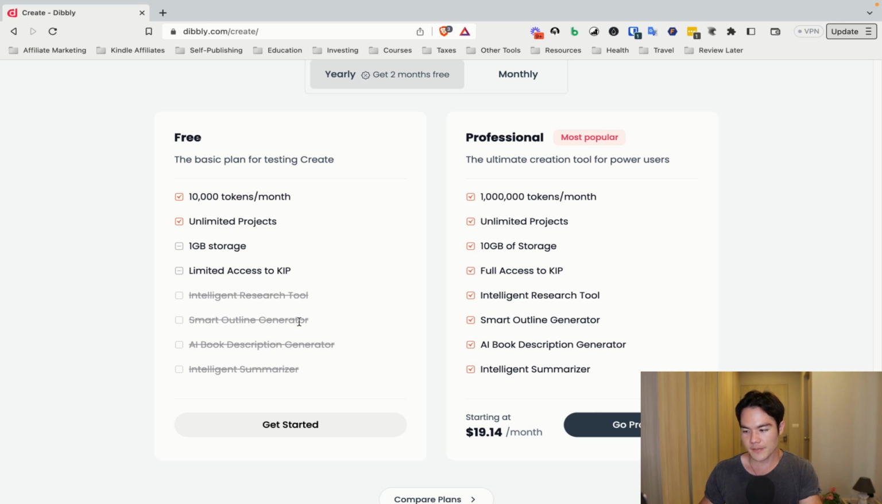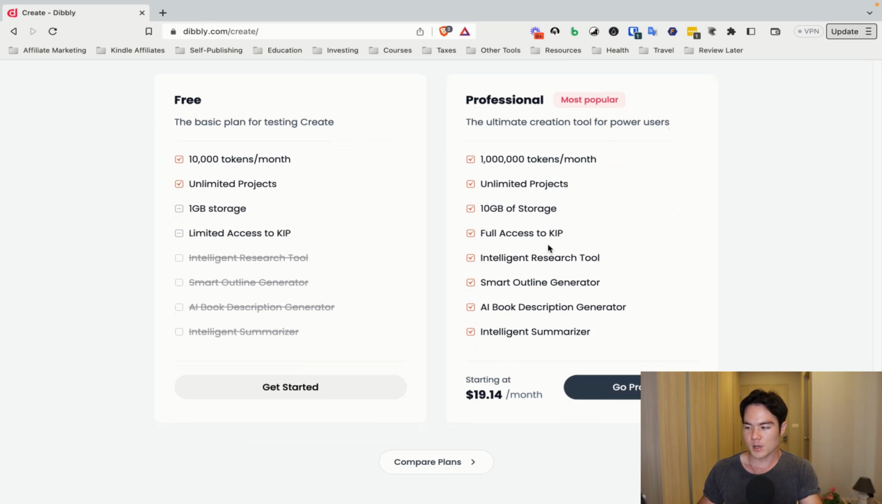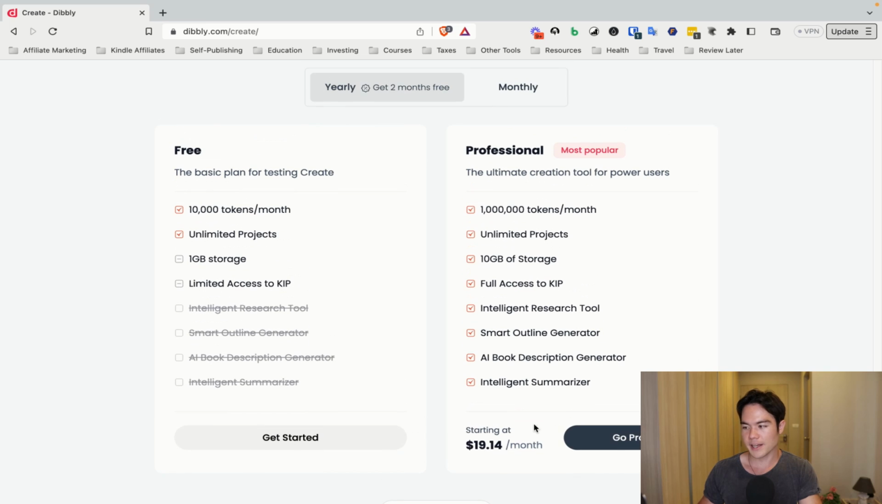So it doesn't have the outline generator, there's no research tool, and no description generator, which are the three best ones. So if you're going to get it, you probably need the professional package, which has all that, and it starts at essentially $19 a month.